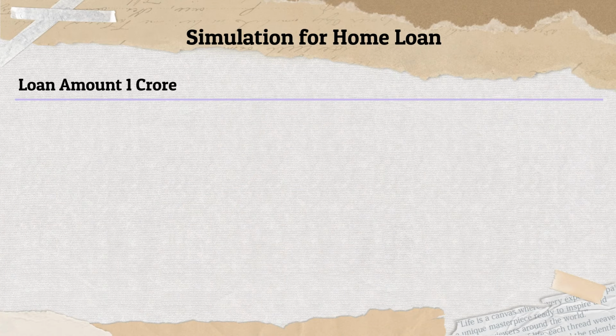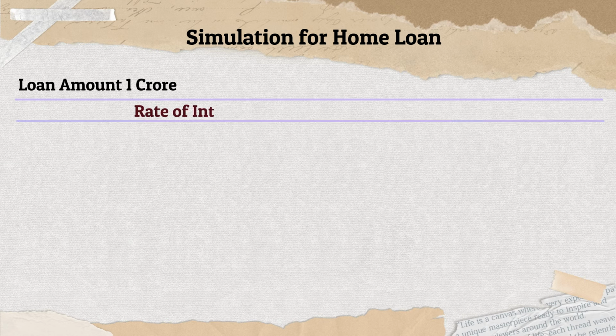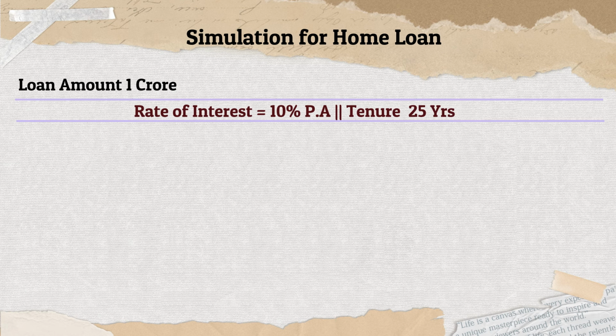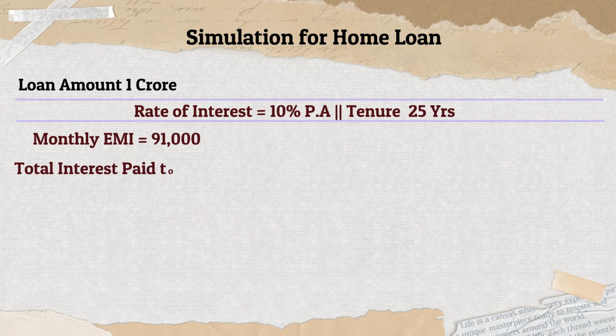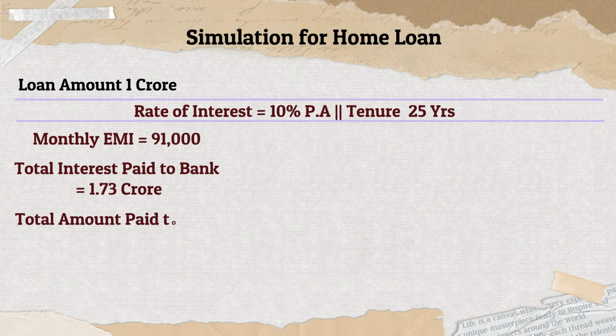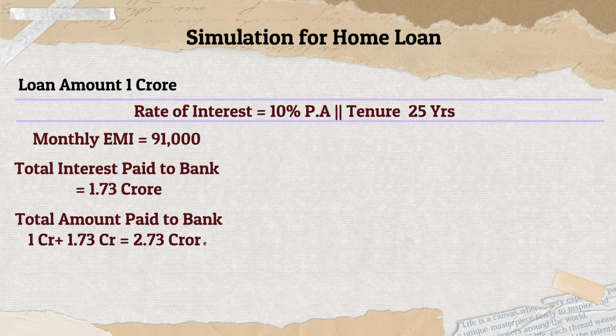So you take a loan of 1 crore rupees at a rate of interest of 10% for a tenure of 25 years. And your EMI comes to 91,000 rupees. The total interest that you pay in 25 years is 1.73 crores. So the total amount that you are paying along with your principal is 2.73 crores on a home loan of 1 crore rupees. Let us see what happens if we reduce the loan amount by 10 lakh rupees.